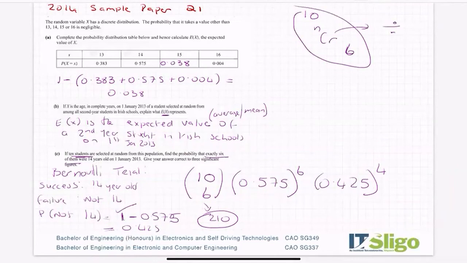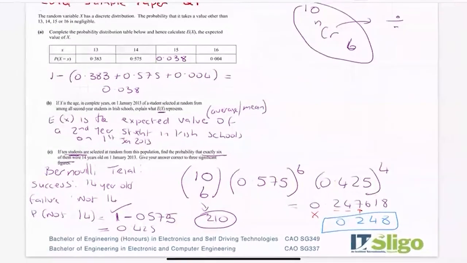So 10 choose 6, multiply by 0.575 to the power of 6, multiply by 0.425 to the power of 4, into my calculator, and I am getting 0.247618. 3 significant figures. Okay, well, that leading zero doesn't count as a significant figure. Leading zeros don't. So 2, 4, and of course I round up to 7. So it's 0.248 is the probability that I will get exactly 6 14-year-olds.